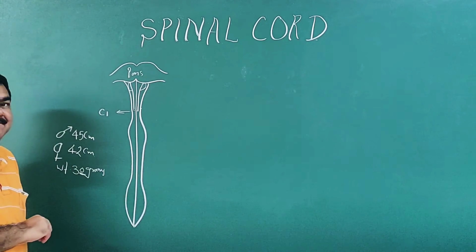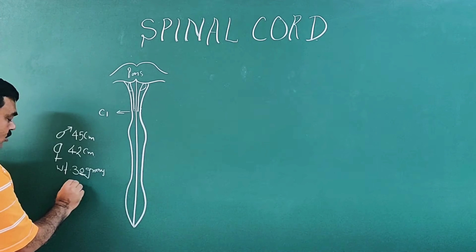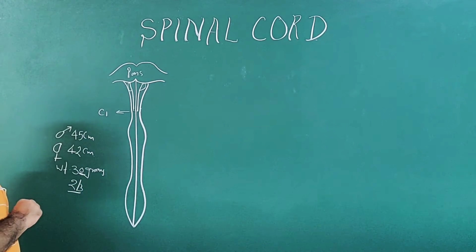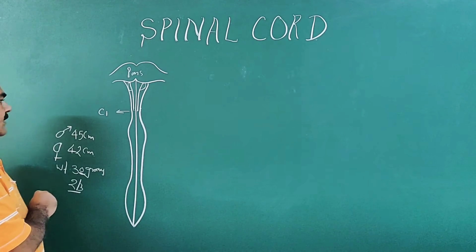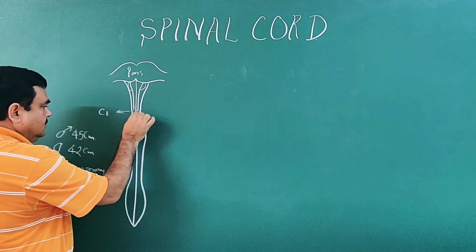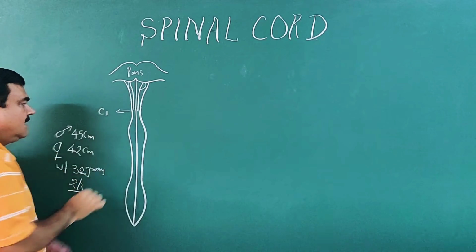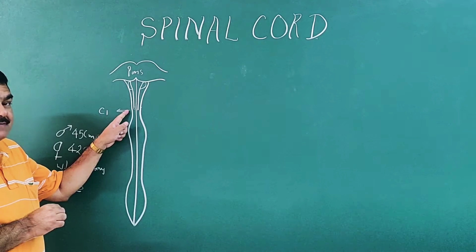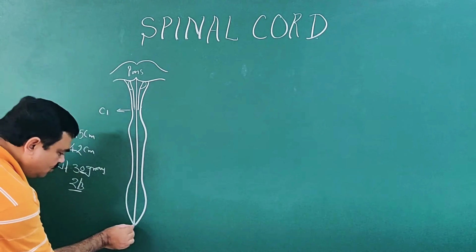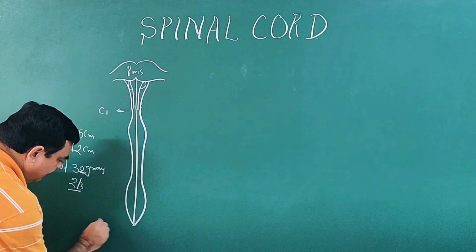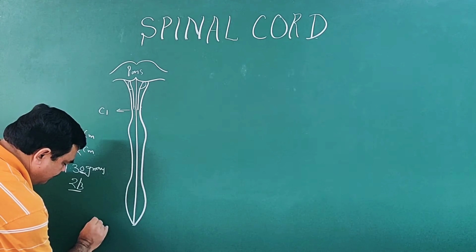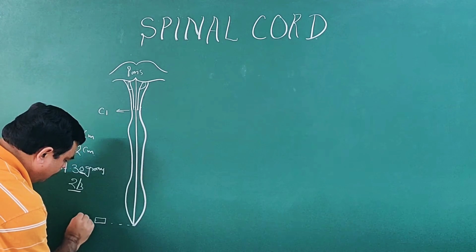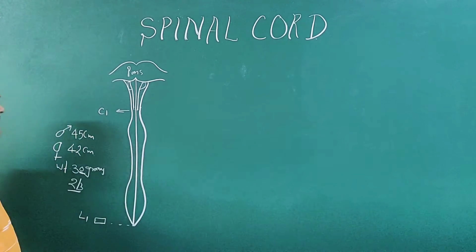It occupies about the upper two-third part of the vertebral canal, and it extends from the upper border of the posterior arch of C1 vertebra to the lower border of L1 vertebra.